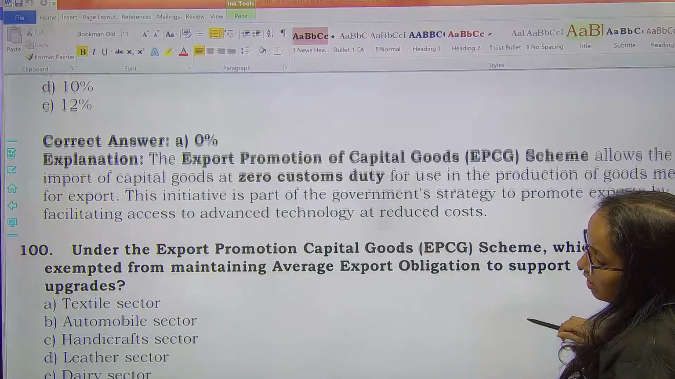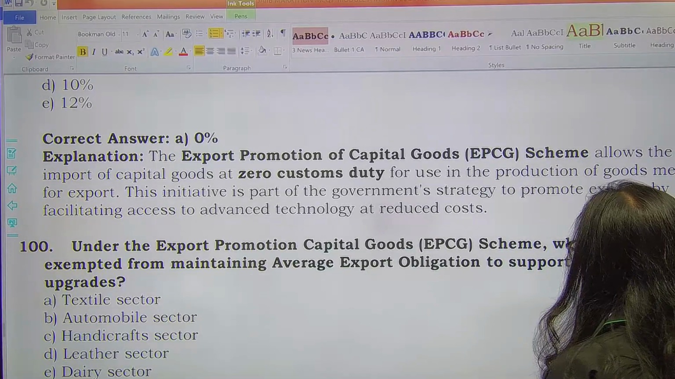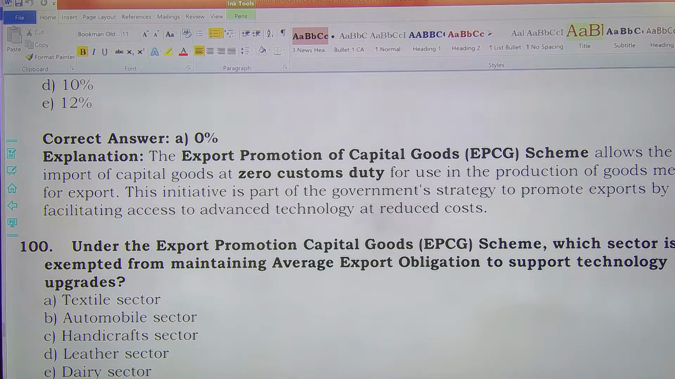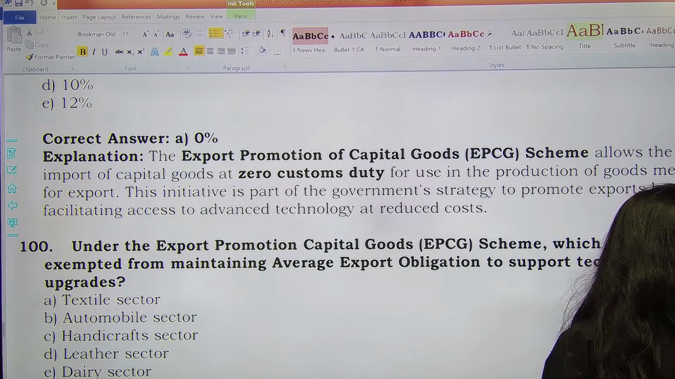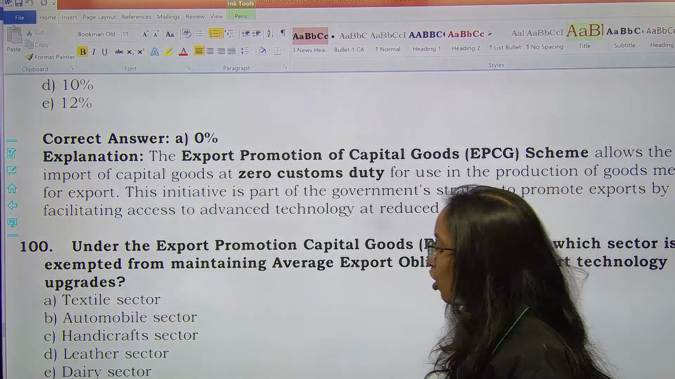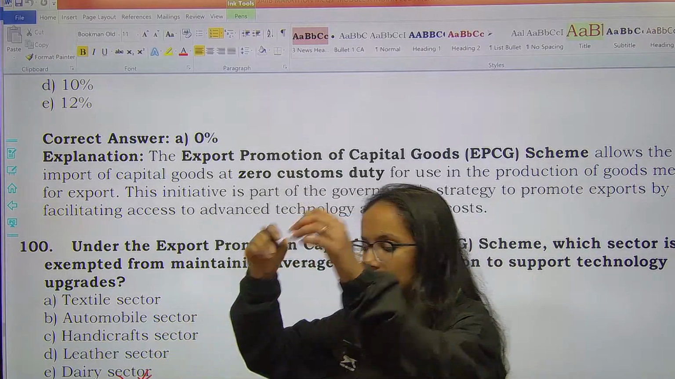Last question, under the Export Promotion Capital Goods scheme, which sector is exempted from maintaining average export obligation to support technology upgrades? The correct answer here will be dairy sector, right? Option E, dairy sector is the right answer.